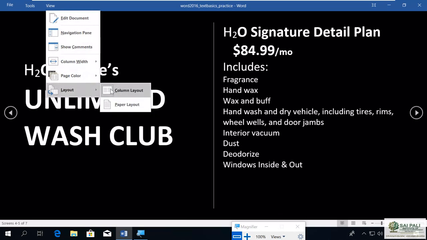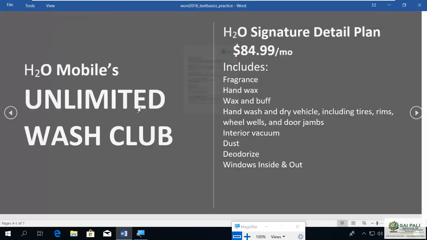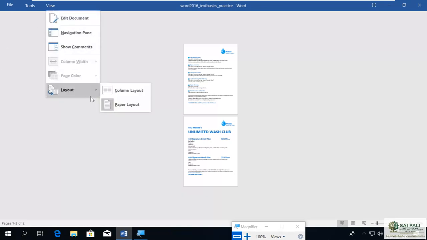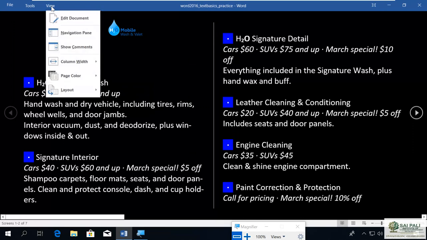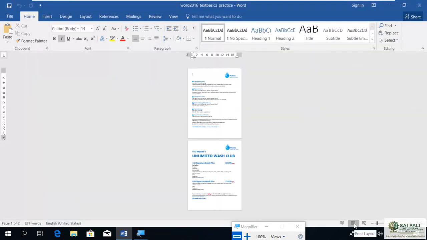Then I can change the page layout also. It is column layout right now. You can go for paper layout also. Now this is what a paper layout looks like, but it is very out of zoom. Column layout is good. None color, no color. So this is what a read mode is. We see the web mode, but the default mode is print layout, which shows your document as pages.